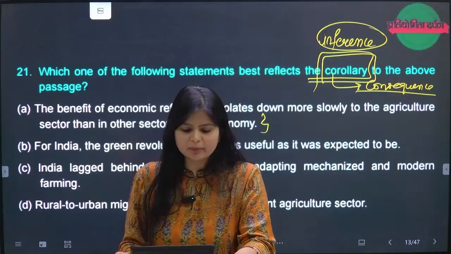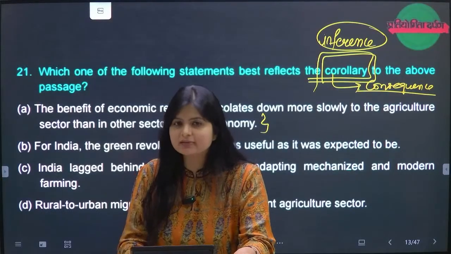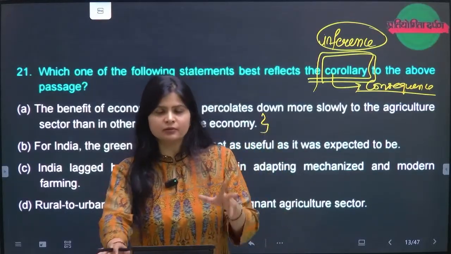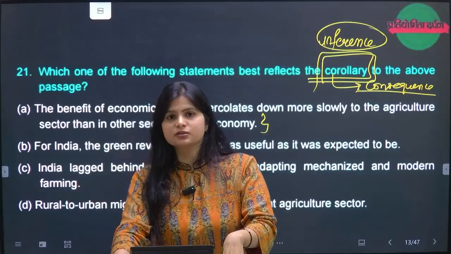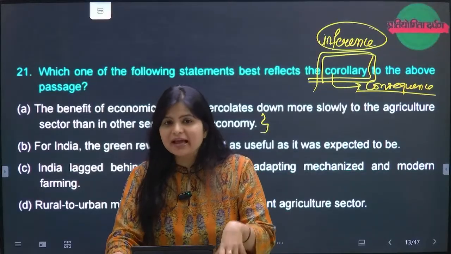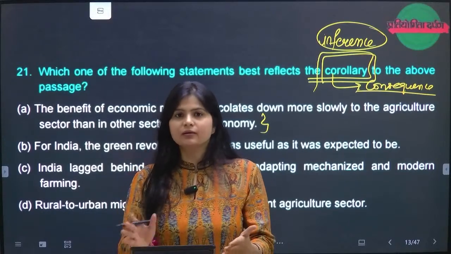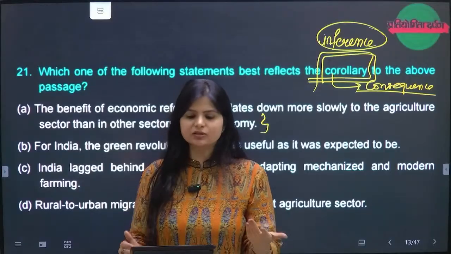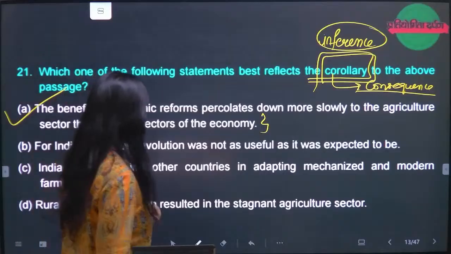The benefit of economic reforms percolates down more slowly to the agriculture sector. Why this point? Because there is a mentioning of this point in the passage, that other sectors, though they have performed well, the agriculture sector has been stagnant. So can we compare between the two sectors? Yes, right, we can make such kinds of statements. So A is the right option.